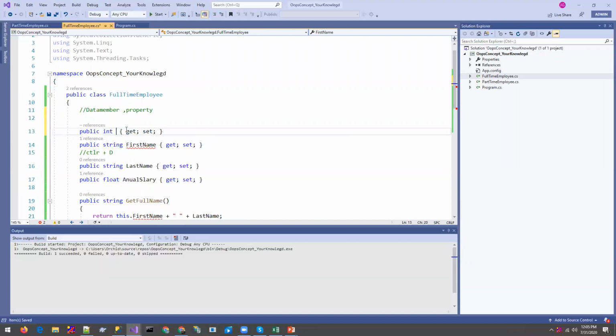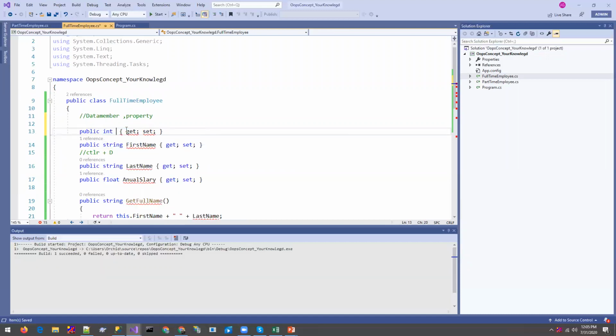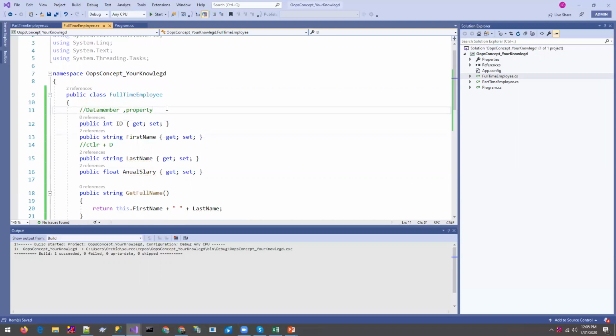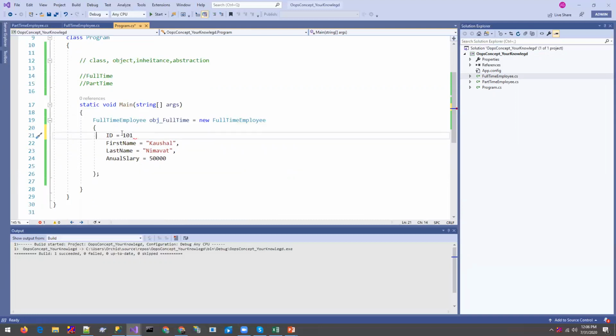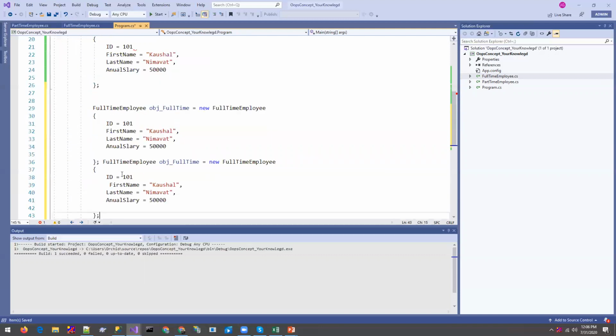That ID can be a GUID. You will know about what a GUID is in the future if you work in any organization that is working with GUIDs. Basically the GUID is a 32-character string, or we can say a number that's always unique, generated by SQL. So let's say the ID of this employee is 101, and let's create one more object